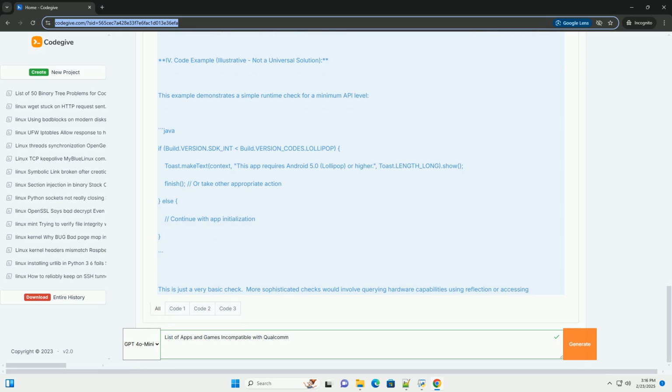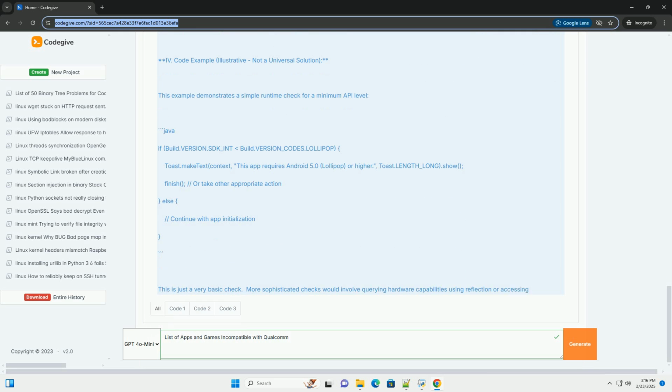3. Dynamic feature modules. For larger apps, use dynamic feature modules to only download necessary components based on the device's capabilities. This reduces the app's size and makes it easier to handle platform-specific differences. 4. Runtime checks. Include runtime checks to detect unsupported hardware or software configurations gracefully. Handle these scenarios with informative error messages or alternative functionalities. 5. Error handling. Implement robust error handling mechanisms to catch and gracefully recover from exceptions and unexpected behaviors.